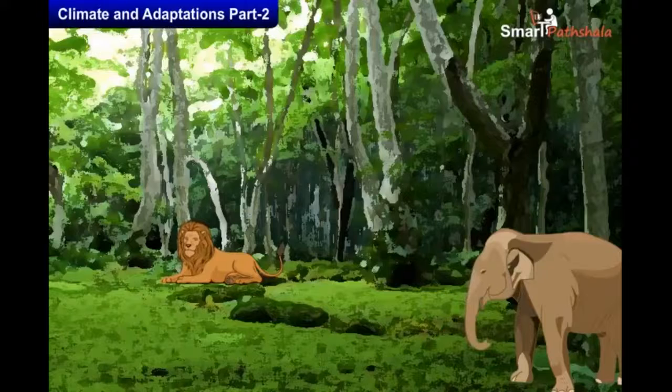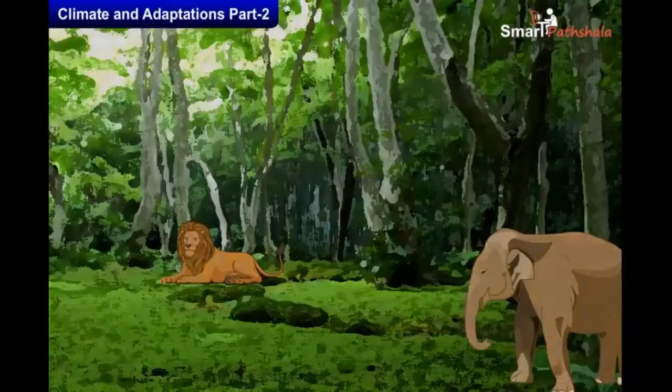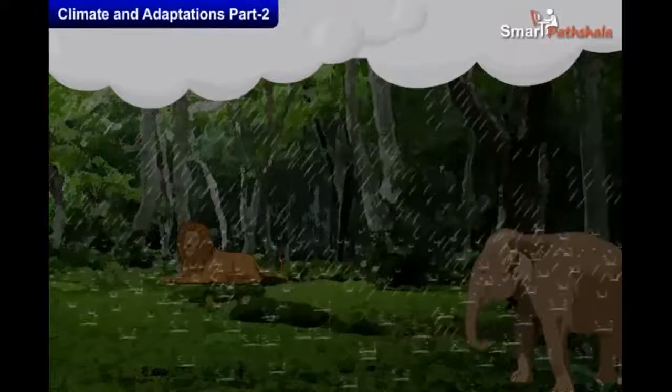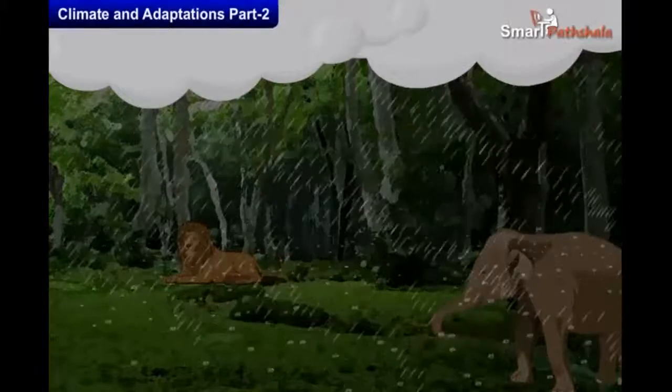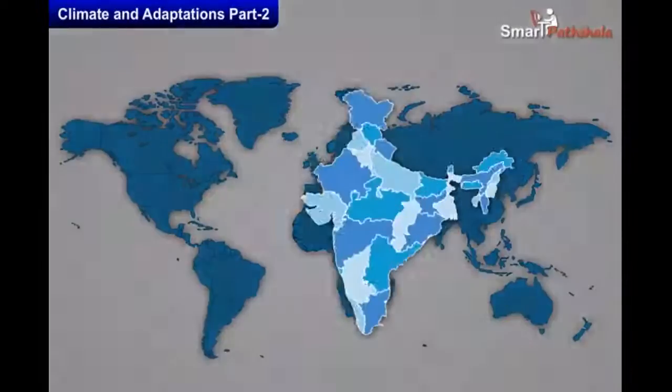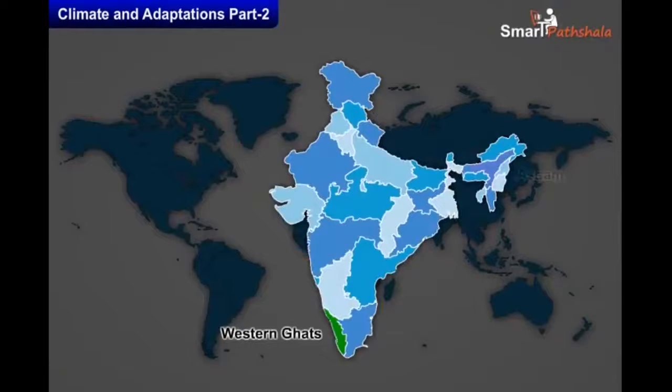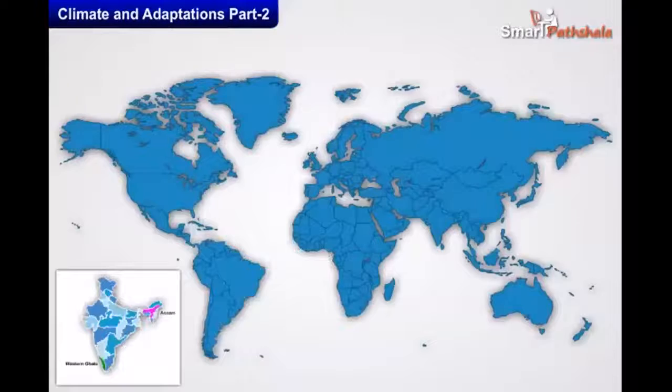Days and nights are almost equal in length throughout the year. These regions get plenty of rainfall. An important feature of this region is the tropical rainforests. Tropical rainforests are found in Western Ghats and Assam in India, Southeast Asia, Central America, and Central Africa.